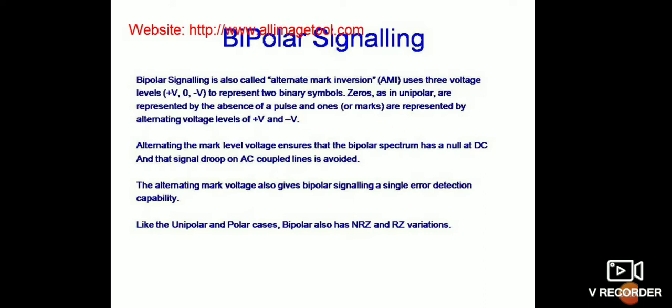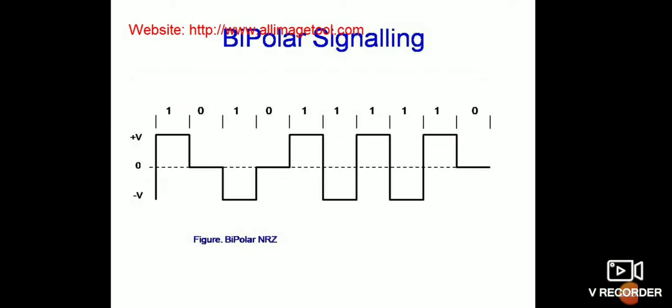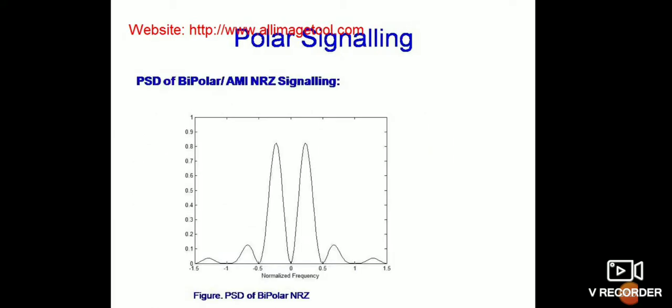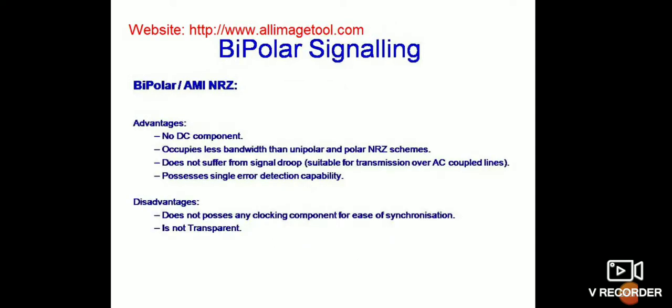Like the unipolar and polar cases, bipolar also has NRZ and RZ variations. The PSD of bipolar AMI NRZ and RZ signaling is given in the figure. Bipolar signal, bipolar AMI, NRZ and RZ.